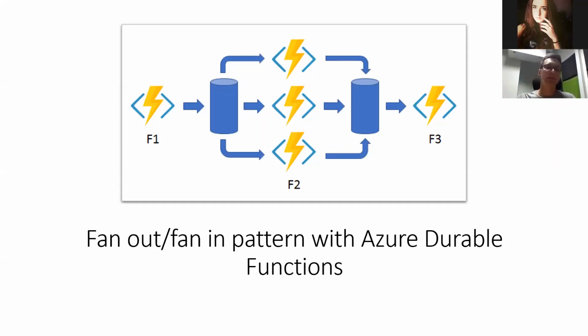So in this case, you can see that we can trigger different functions from this orchestrator, but at the end, every result that was produced by this function F2, or functions F2, let's call them like this, will be aggregated in the function number 3, and then this function is responsible for storing this data in the Azure Cosmos DB. So that's why we used Azure Durable Functions here to make it orchestrated, and at the end, the data will be combined and stored in the Azure Cosmos DB.